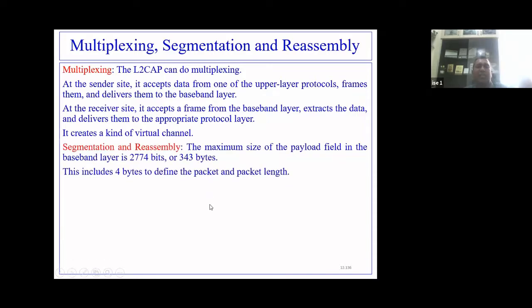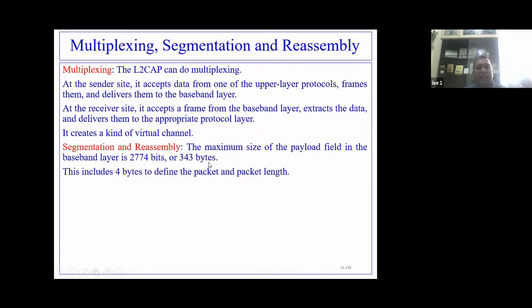Now segmentation and reassembly. It says that the maximum size of the payload field at the baseband layer is 2774 bits. That means the data that can be handled by the baseband layer is a maximum of 2774 bits, which means 343 bytes. But the data size can be 65,535 bytes, whereas the baseband layer can handle only a maximum of 343 bytes.